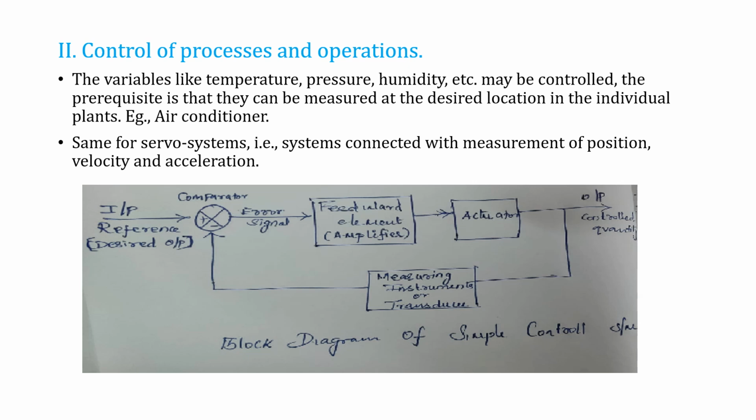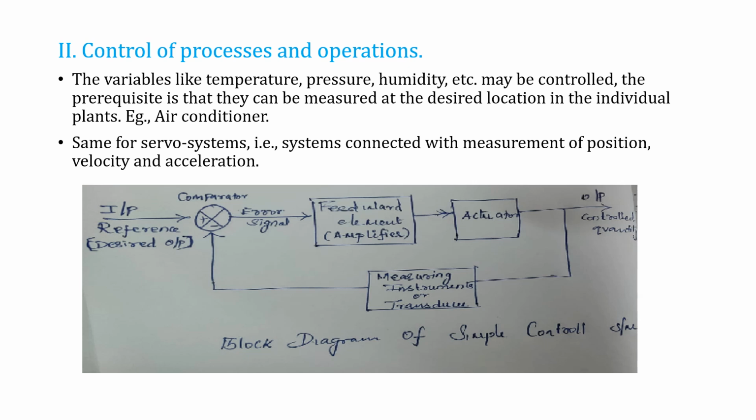Here the amplifier amplifies the signal. If there is any small output or input voltage, it can amplify that voltage to higher levels. It amplifies its magnitude.